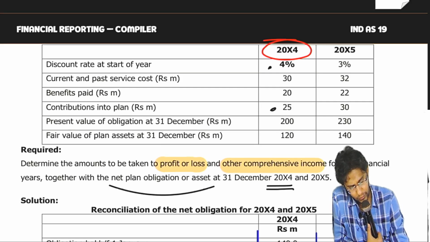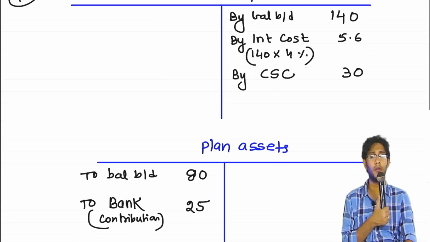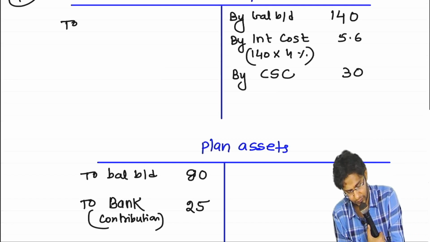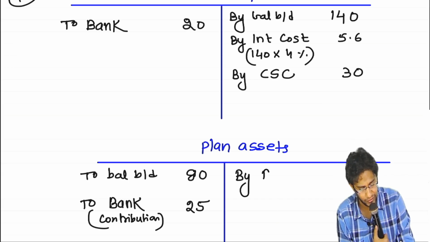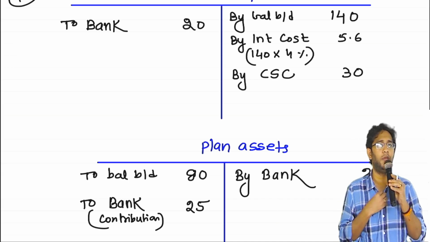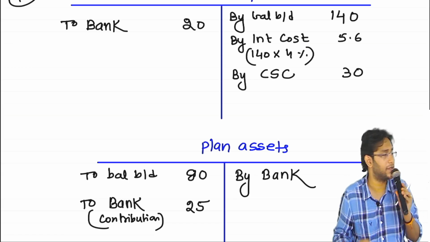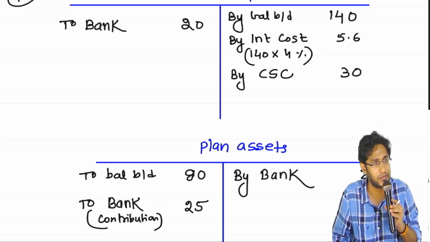The question also told benefits paid 20. What's the meaning of benefits paid? Liability paid. So, liability paid, liability account debit to bank. Good, do not forget this. If you are paying liability, it means you are withdrawing money from plan assets and then paying the liability. Okay, sir, clarity is there.